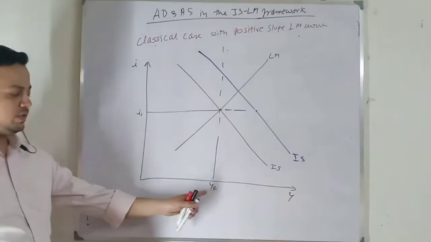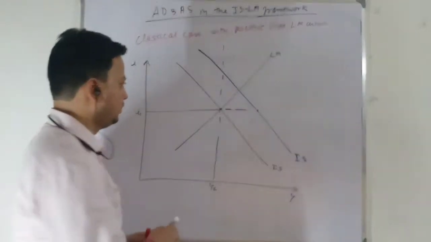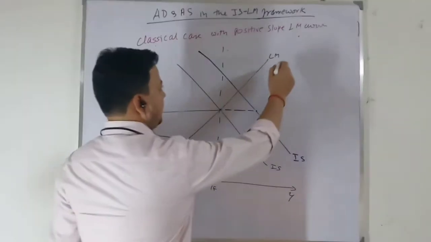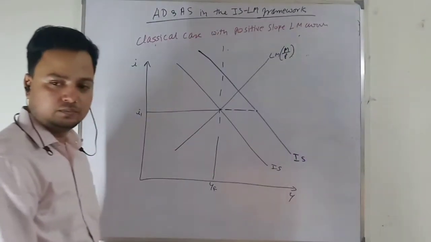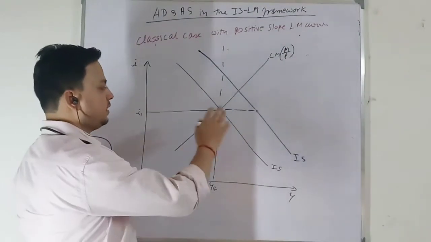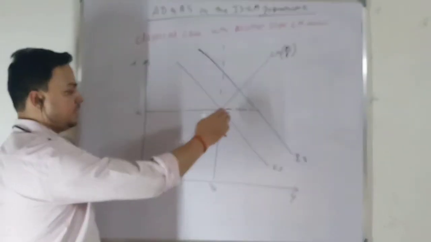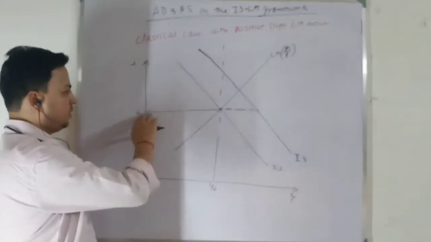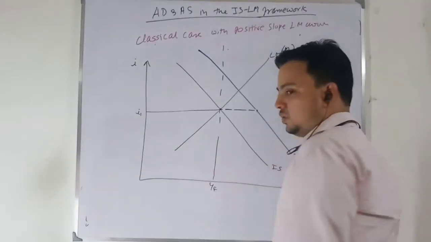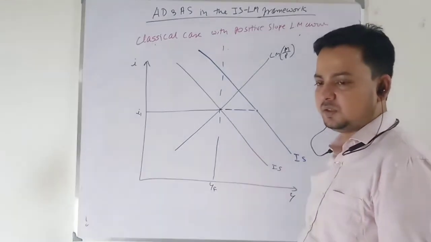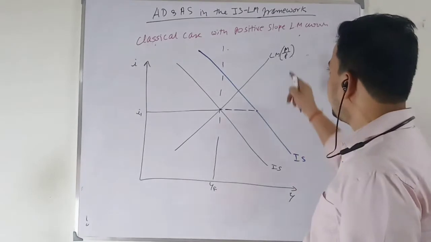Okay, when output is not at full employment, you can use that kind of analysis. Now each LM curve is drawn based on a given real money supply. So we have drawn this graph for a given price level. When the IS curve shifts rightward for the given rate of interest, there will be more demand for goods. So when there is more demand for goods, what will happen? Your price level will increase.